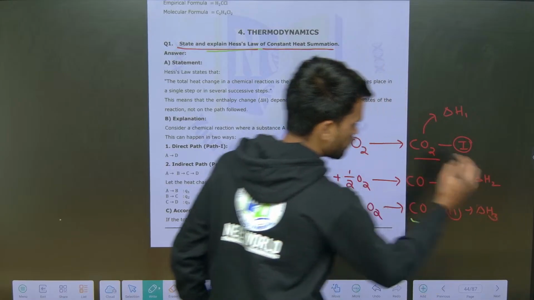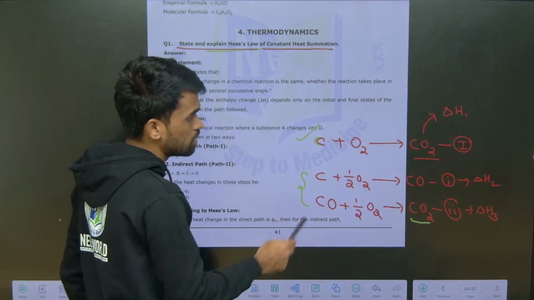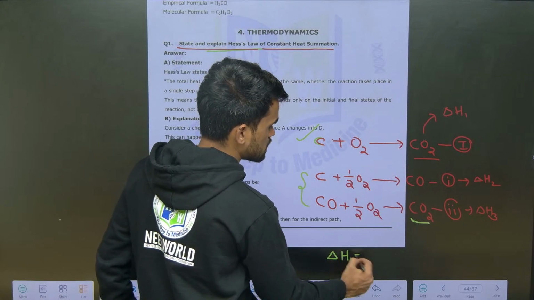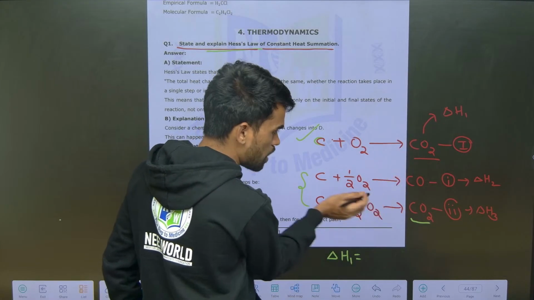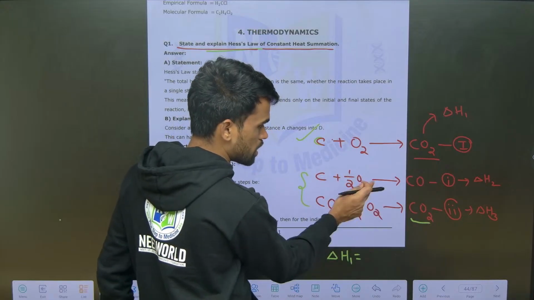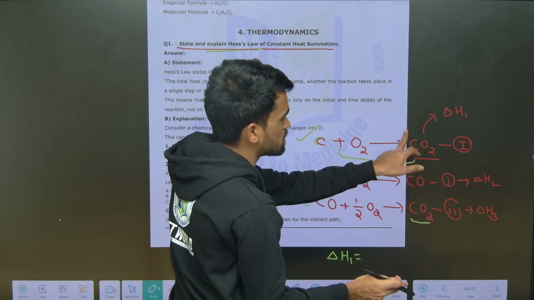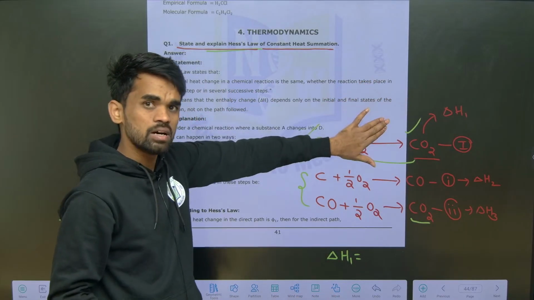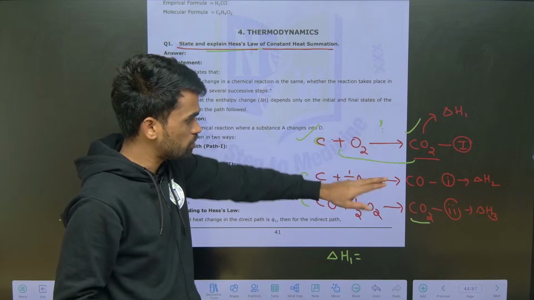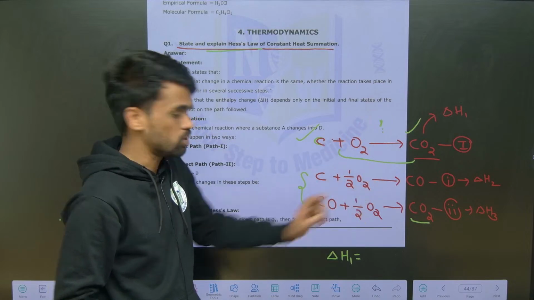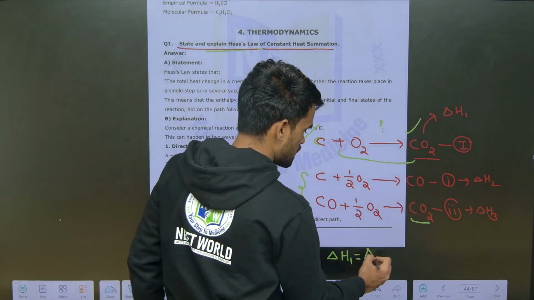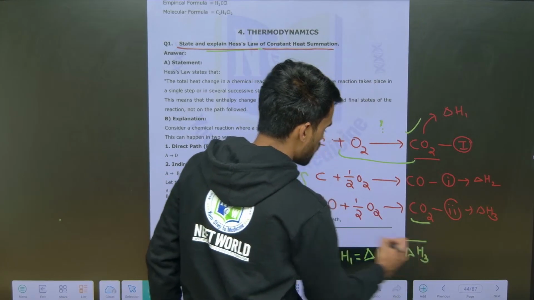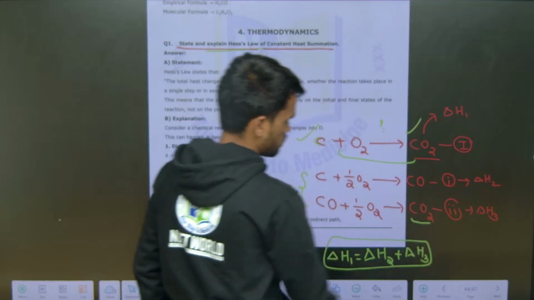Now delta H1, that is the heat released in the first reaction, is nothing but the sum of heat released in these two steps, because these two steps are also giving the same product. So the amount of heat released in this single step will be the same as in these multiple steps. Delta H1 is nothing but delta H2 plus delta H3. This is the law of heat summation.